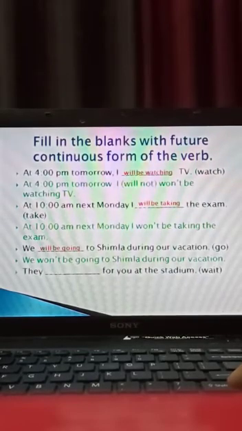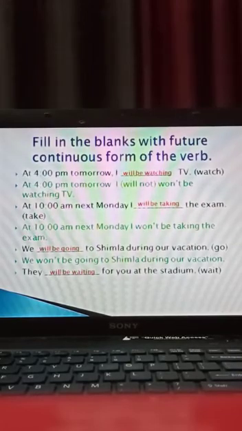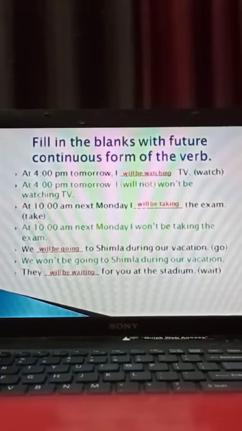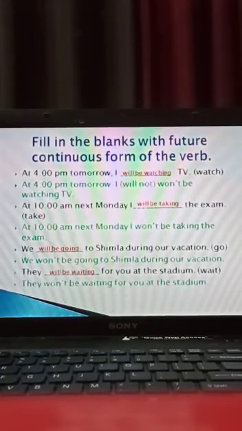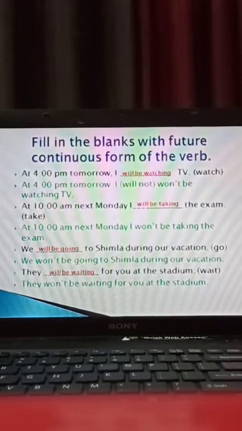Now see the last example. They dash for you at the stadium. What are they going to do at the stadium? They will be waiting for you at the stadium. It means your friends are going to wait at the stadium, nowhere else. Okay, see the example of negative form. They won't, will not. What is the short form of will not? Won't. They won't be waiting for you at the stadium.